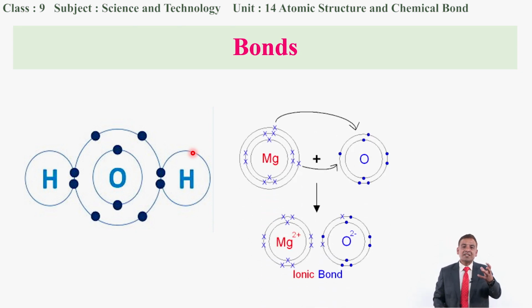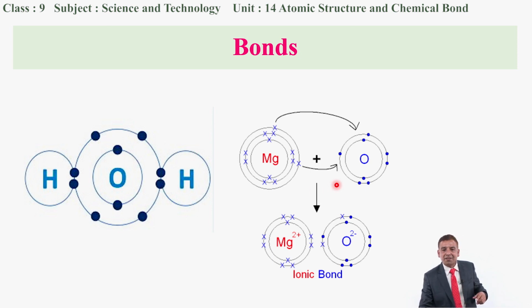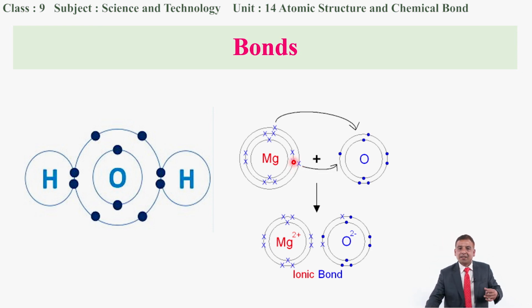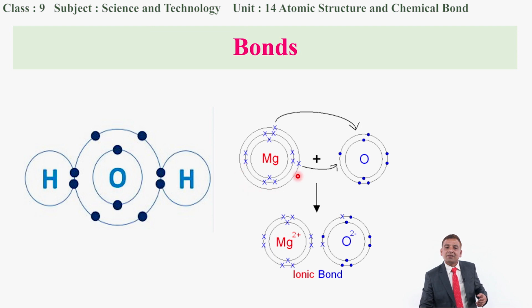Similarly, in the next example, would you mind thinking about what is the difference between the linkage formed in this water molecule as well as this one? Do you have any idea what is the difference? Yes, exactly. You are thinking that magnesium has 2 electrons in its valence shell, and this is the oxygen atom. So this magnesium metal has lost 2 electrons.